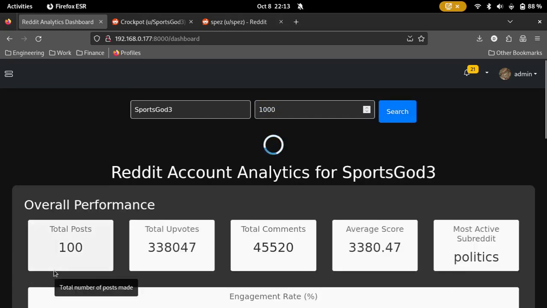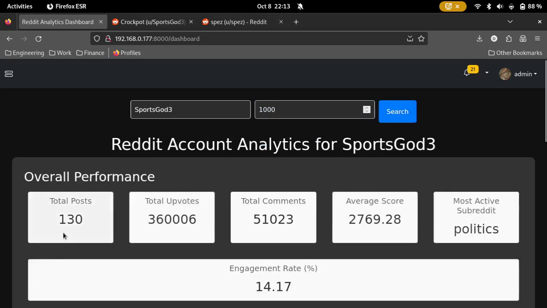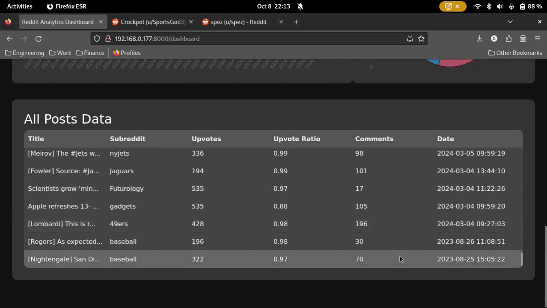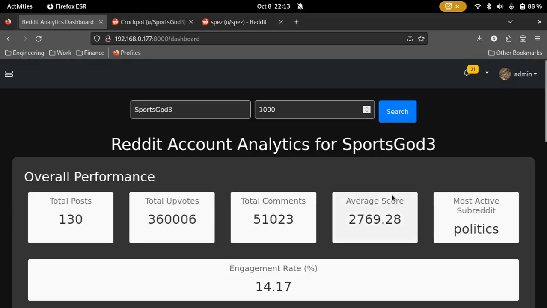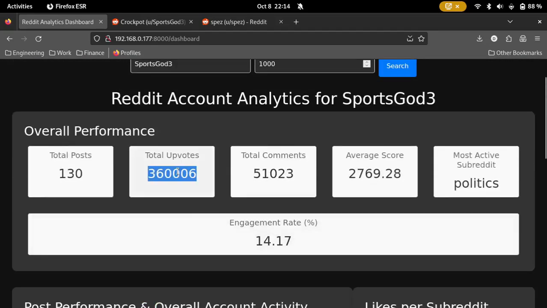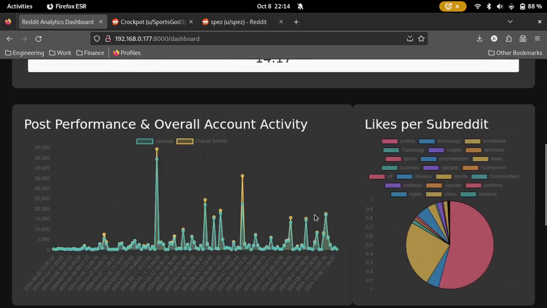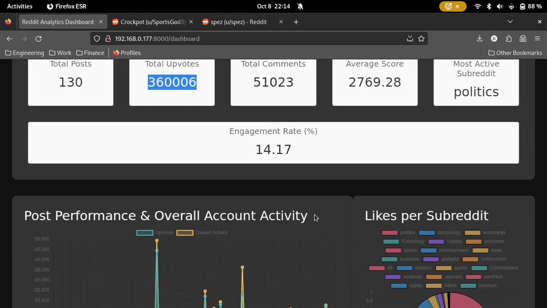See the overall data of this account. So there's 130 posts. The first post was in 2023, around August 25th, which is about 360,000 upvotes as of today, actually, as of this count, which means that in a year, this guy grew this account from 0 to 360,000 upvotes.